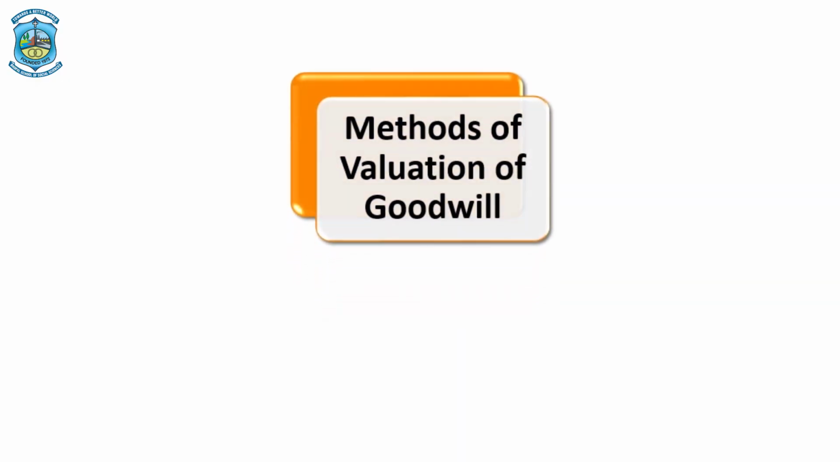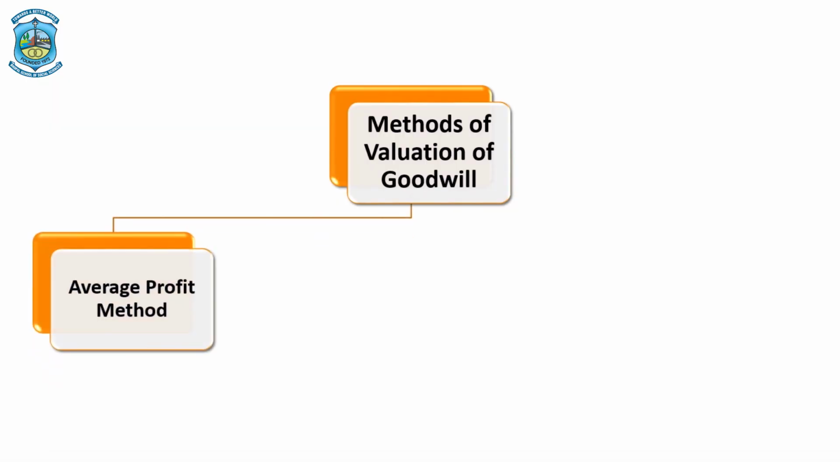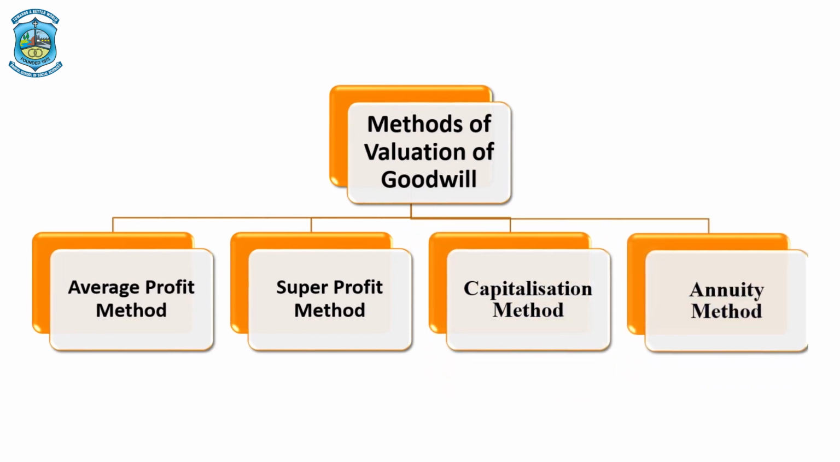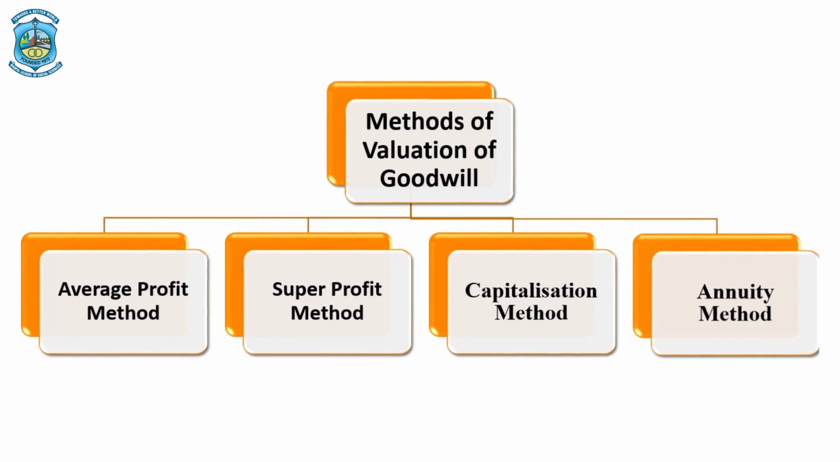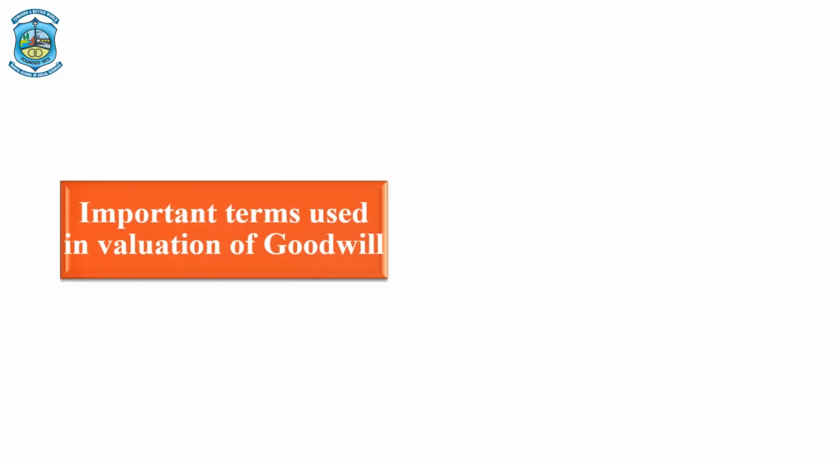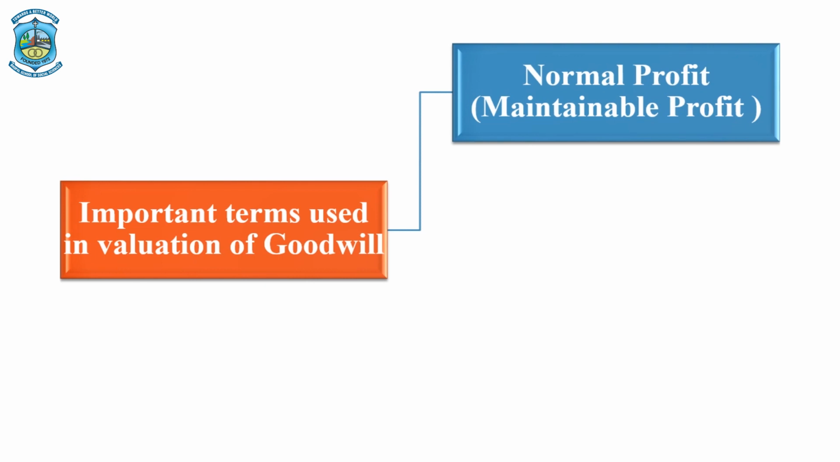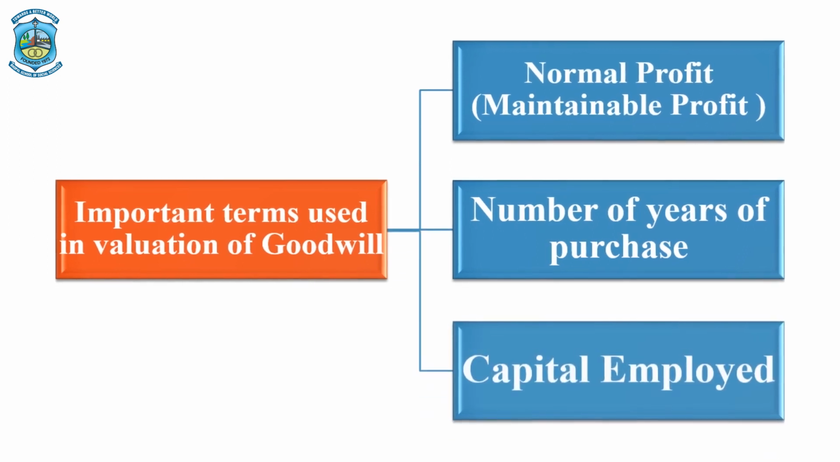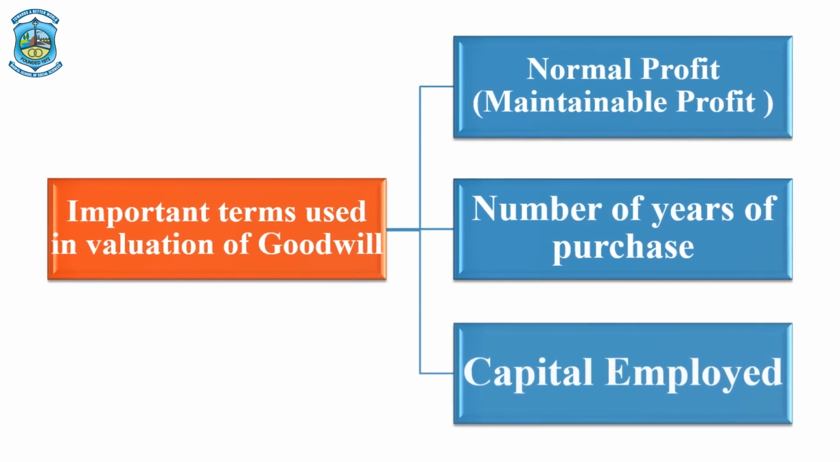Now, we will move further and we will be studying the methods of valuation of goodwill. This is one of the most important topic of corporate. There are basically four methods. One is average profit method, super profit method, capitalization method and annuity method. Before moving to these methods, let's understand the three basic terminologies that shall be used in these formulas. One is the future maintainable profit, or we simply say it as maintainable profit. Second one is number of years of purchase. Third one is capital employed.